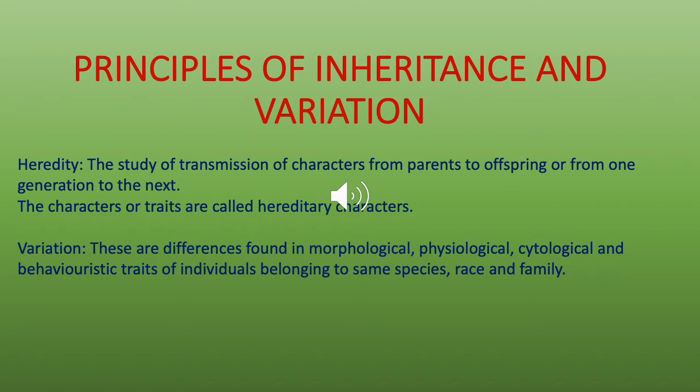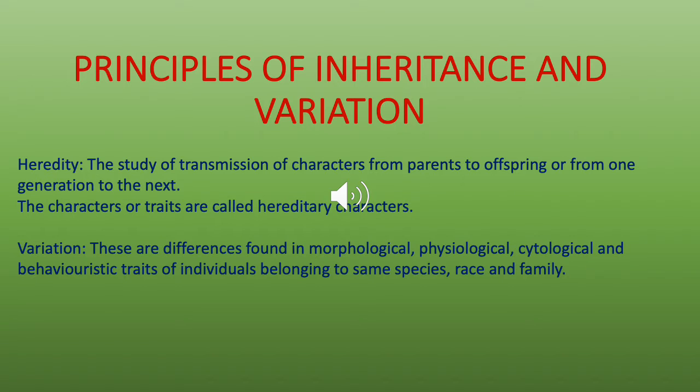For example, the color of your eye, the color of the skin, the color of your hair, your height, etc. are all inherited or hereditary characters. They are different from acquired characters, that is, the characters which you acquire from your environment as you live. Acquired characters cannot be passed on, but inherited characters are passed on through genes.